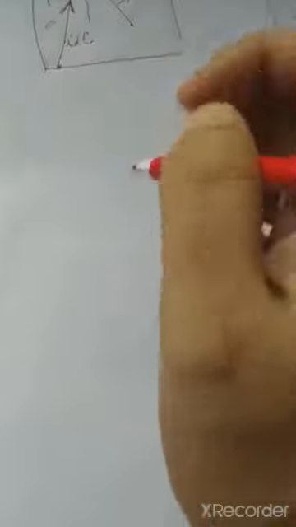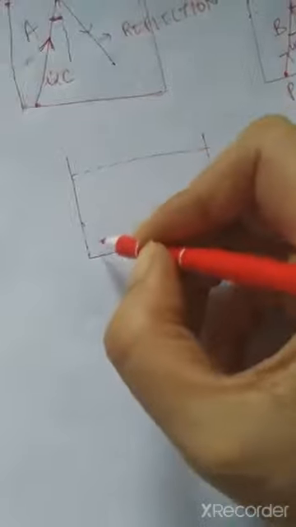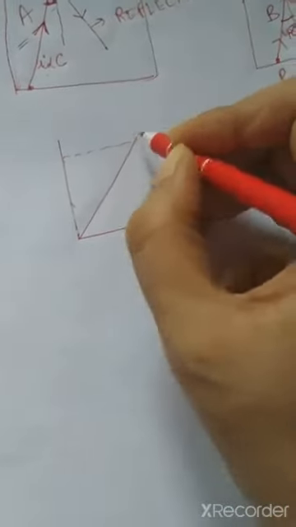Now in the third case, it is given that the angle of incidence is much greater than the critical angle.